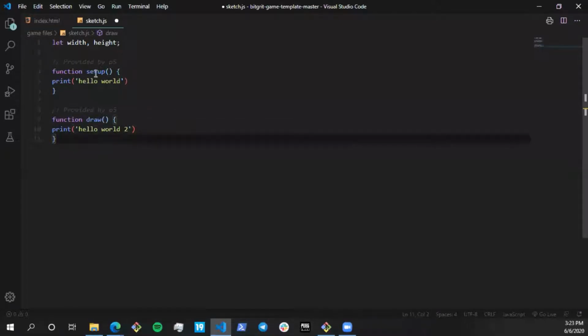When I start my browser and run this file, hello world is printed only once, because as I mentioned earlier, setup is called only once. But when it starts calling the draw function, you'd see that hello world 2 keeps on printing until you close your browser. This is because the draw function is called an infinite number of times, infinite as in as long as your browser is active.